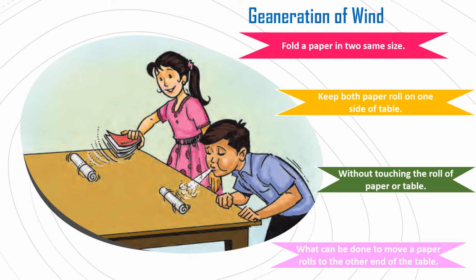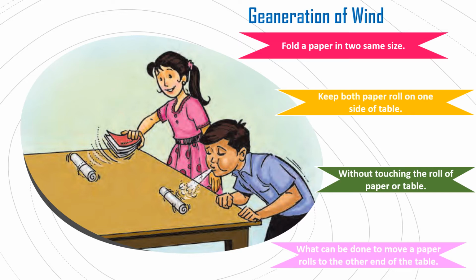No, this method cannot be useful there, because in this experiment, the weight is also very important. The weight of the paper roll is very less, but the weight of the bottle is high, so it cannot be moved in this way. We can use a different way to change the place of the bottle.